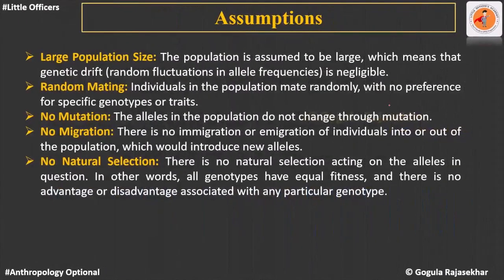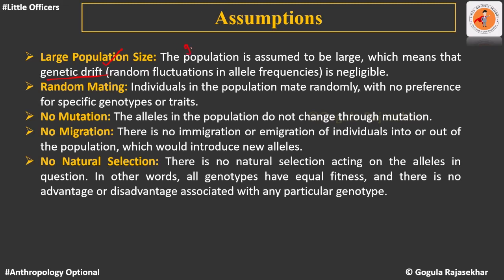Well, the first assumption is the population size should be very large. It is so large that the genetic drift, that is the random fluctuations that happen in the allele frequencies, is negligible. In the earlier sessions, I have explained this.